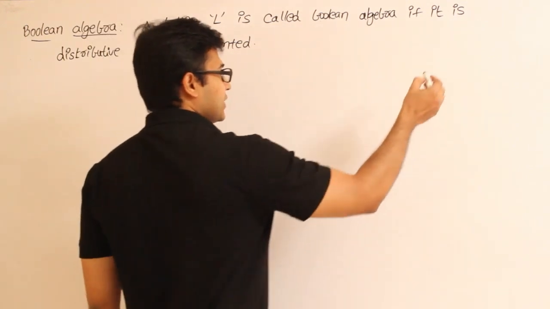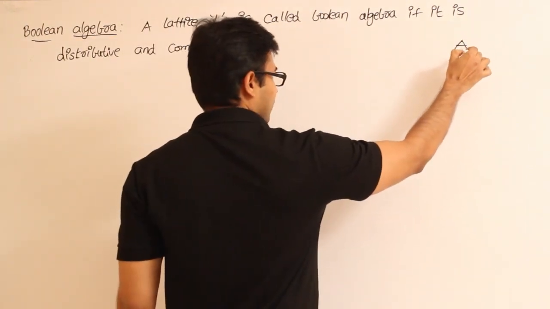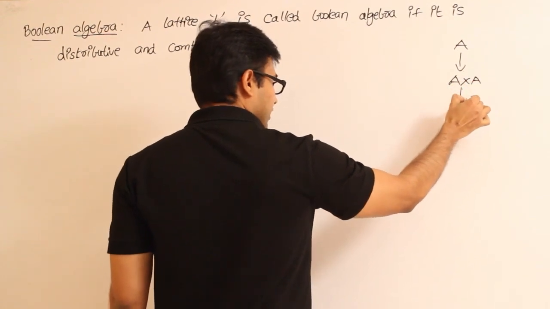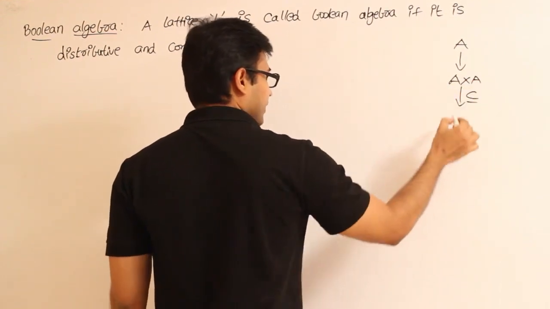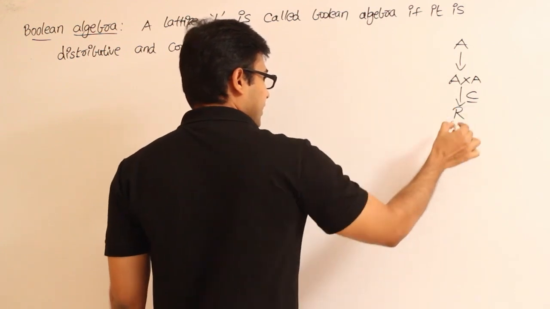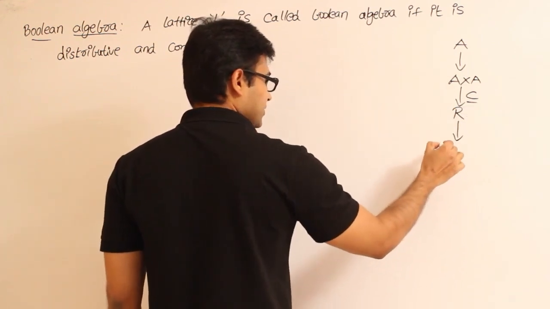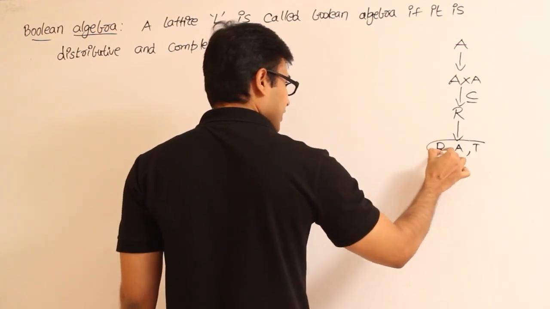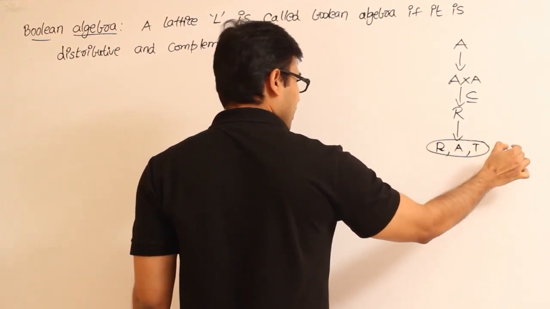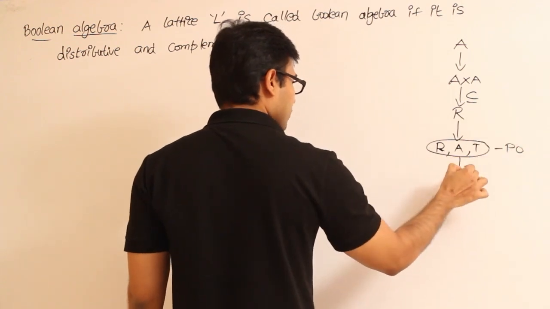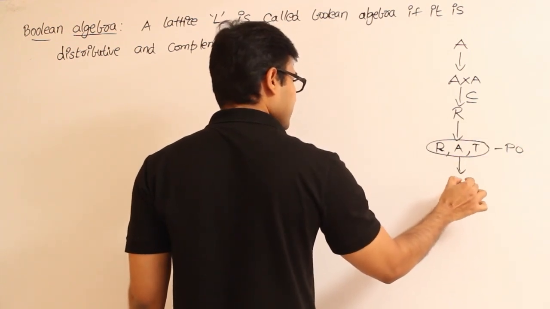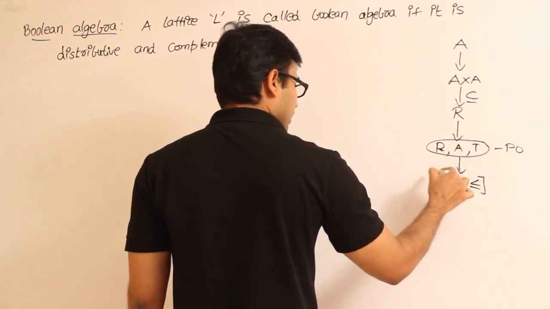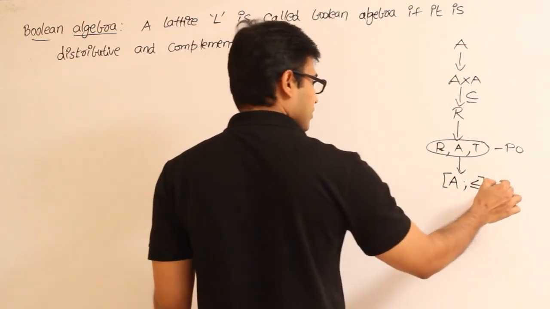We first discussed a set, and then we discussed the Cartesian product. If I take a subset of a Cartesian product, it is called a relation. And if the relation satisfies three properties, reflexive, antisymmetric, and transitive, then that relation is called a partial order relation. Now if I take that partial order relation along with this set, the combination is called a poset.